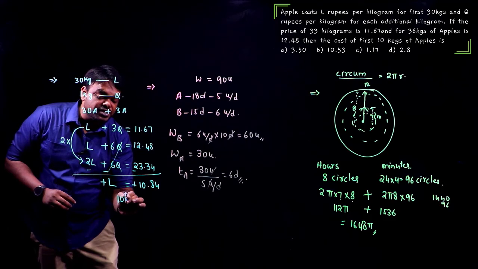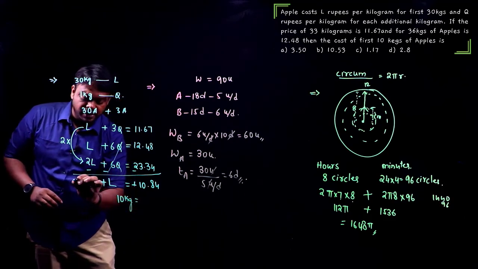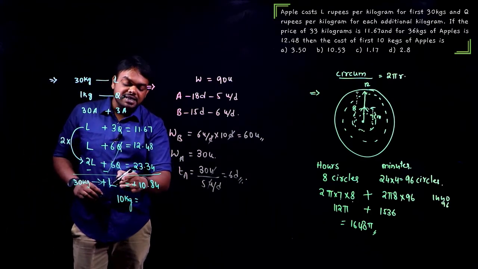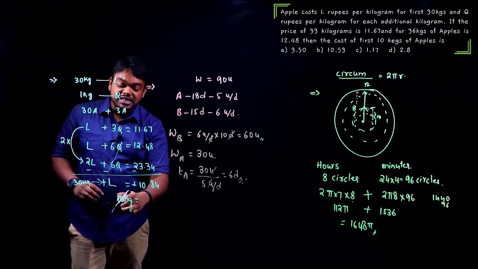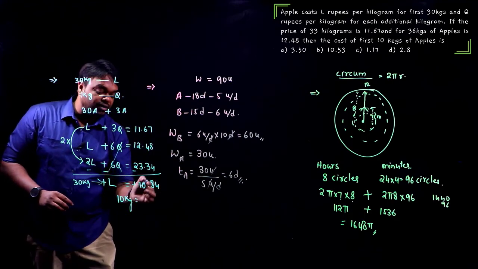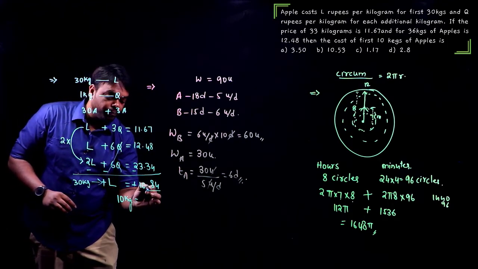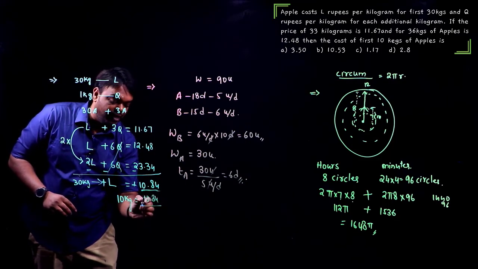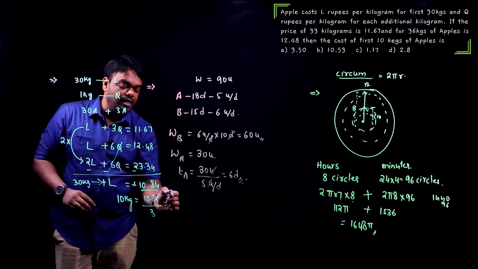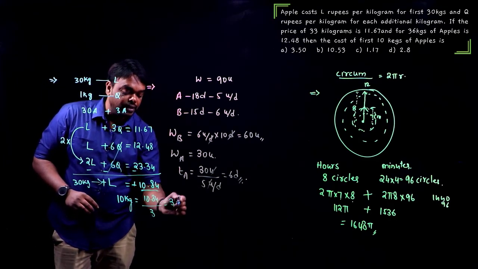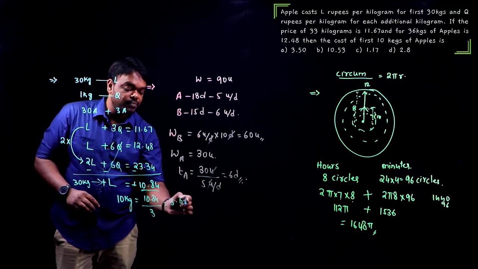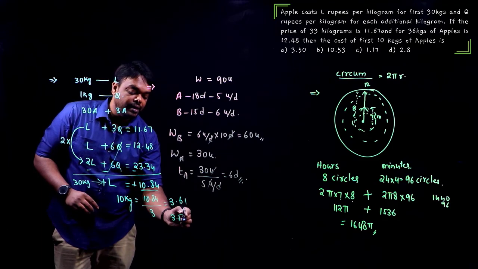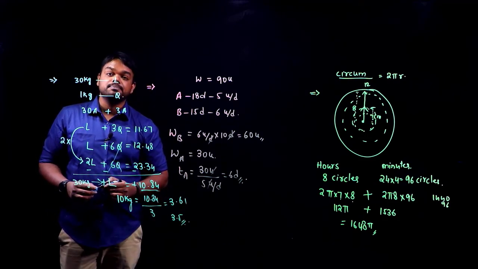So for 10 kg, what do we do? This is 30 kg. For 30 kg, L is 10.84. For 10 kg, we have to divide it by 3. So let me write it separately for you, 10.84 divided by 3. So what should it give? It gives 3.61 something. What is the closest option in the given options? 3.5, and that must be our final answer.